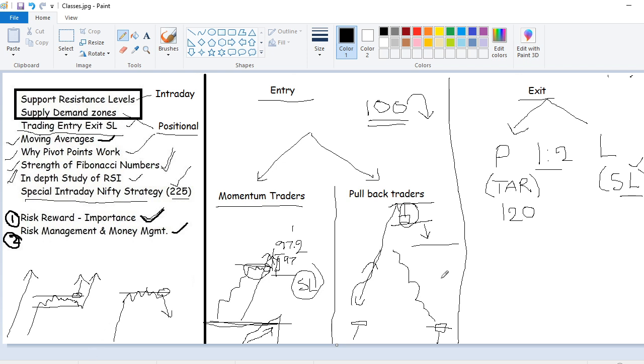Now the most important thing I want to share with you: to take an entry, how you can avoid consolidation or false breakouts. When you are taking entry, look for three things. First one, what kind of trade you are taking? Is it long or short? Are you buying or selling?